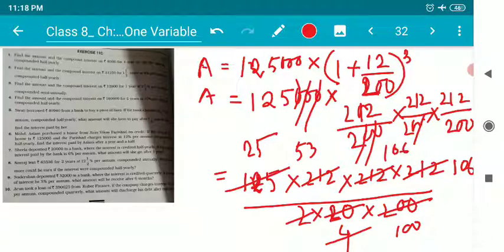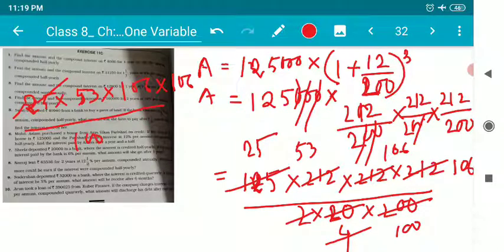So finally, I have 25 into 53 into 106 into 106 divided by 100.